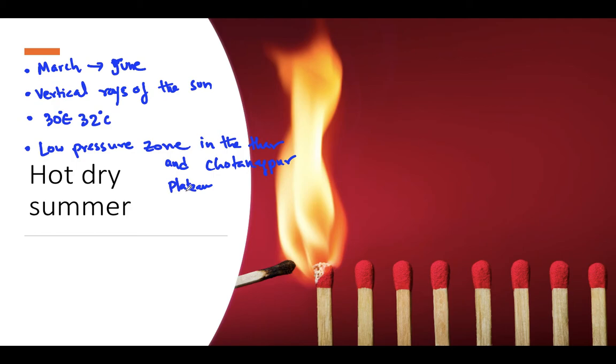Clear? And the storm and rainfall: the hot dry weather is marked by big winds and dryness over the area, and the low pressure over the northern plains draws winds from the surrounding areas and gives rise to thunderstorms with strong dusty winds.